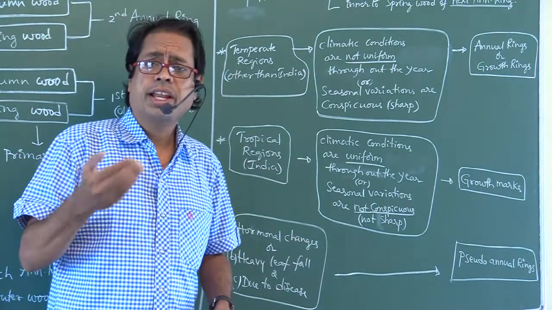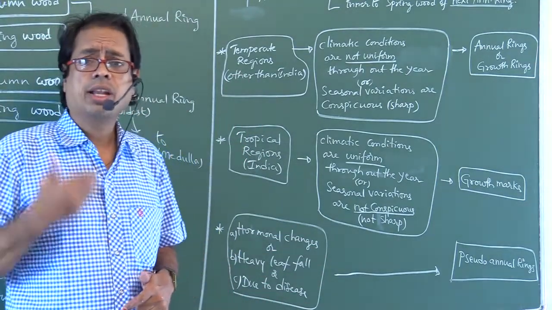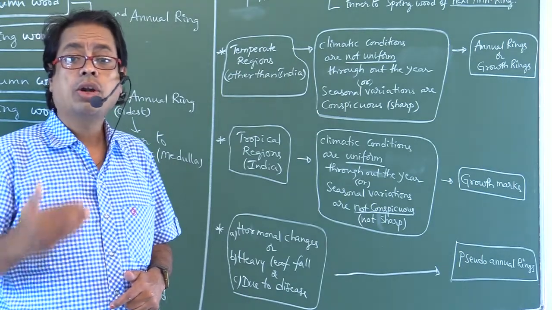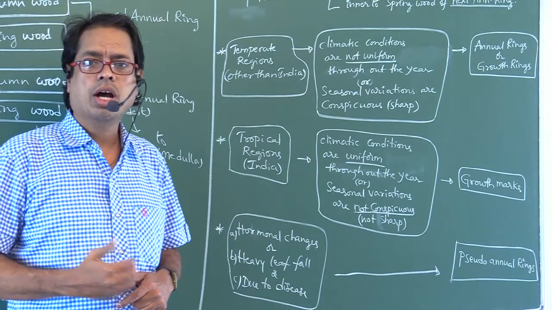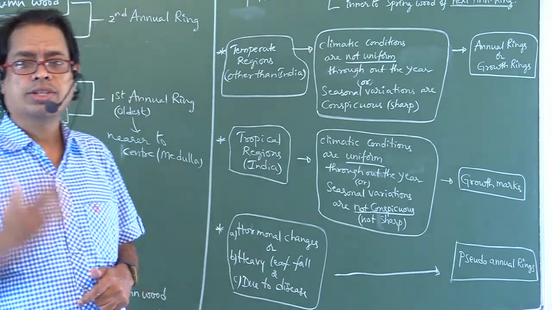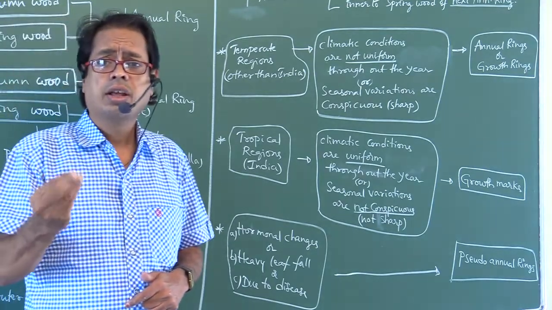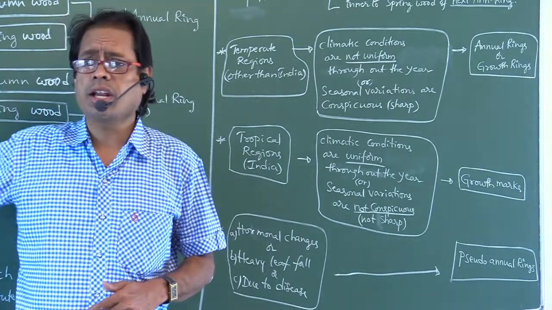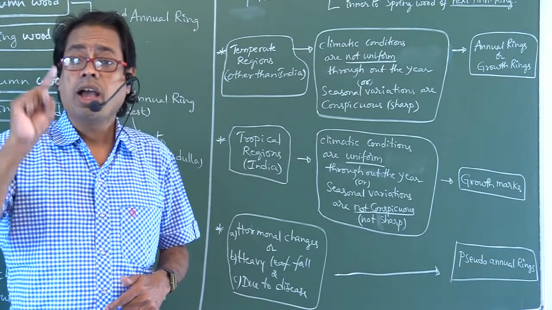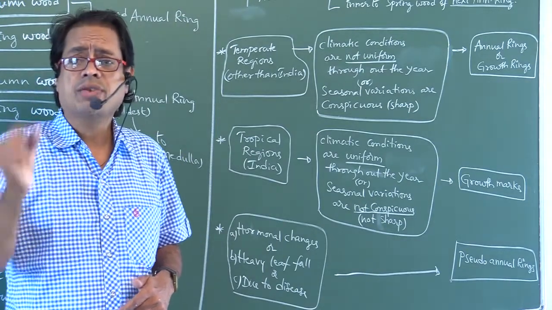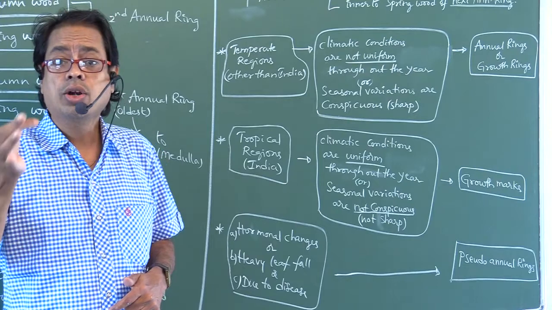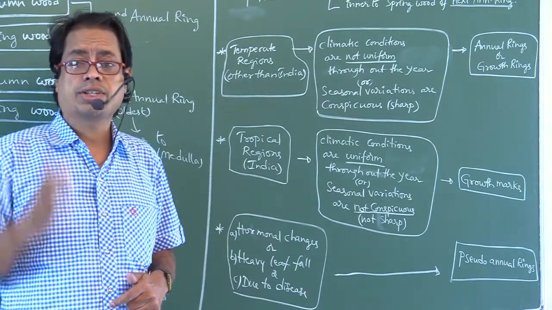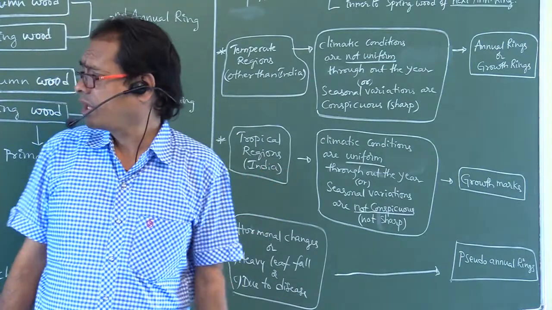Okay, so we can estimate the age of the tree by counting the number of annual rings. That type of science is so-called dendrochronology, also called growth ring analysis. The science deals with estimating the age of the tree by counting the number of annual rings. So please note down all these points, my dear students.